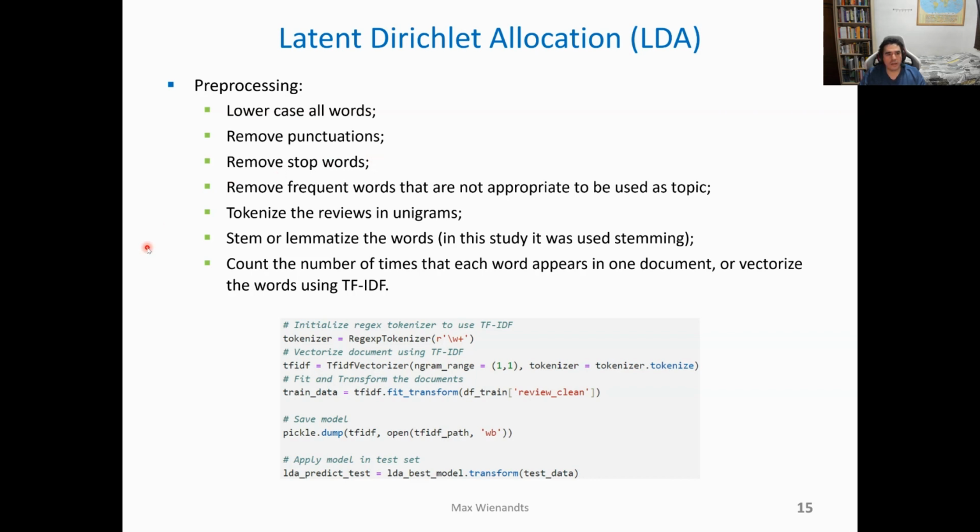Another point to take into consideration is that LDA needs a vector that counts the number of times a word appears in a document, or you can use TF-IDF vectorization. Also, when you use TF-IDF, remember that you must fit only on the training set, and that you also need to save this model to apply it on other data sets.